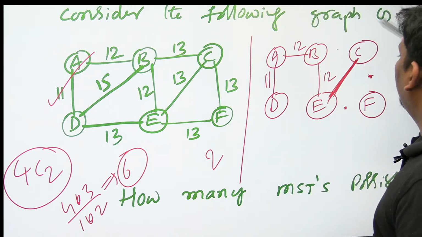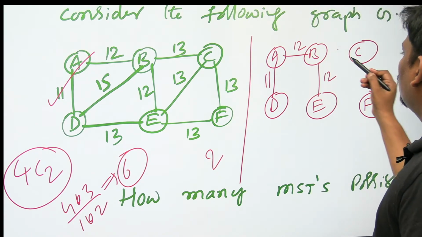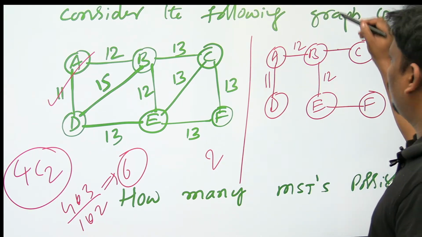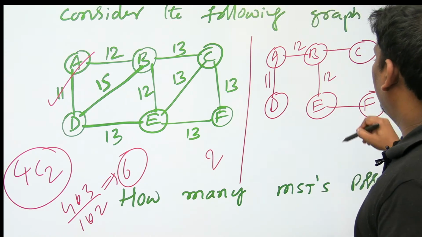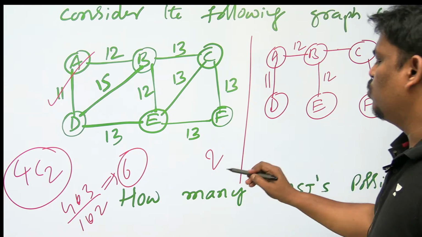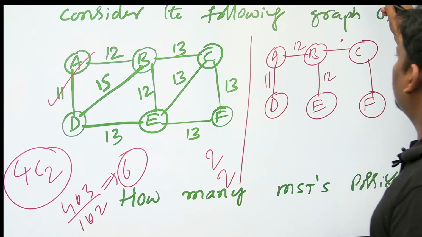Next, without fixing this one, is there any chance? Let's try that also. I think this one is one more way, and one more. What about this one? That is one more. I think there are 2 more possibilities like this. By fixing this one, there are 2 possibilities, and that is also okay.